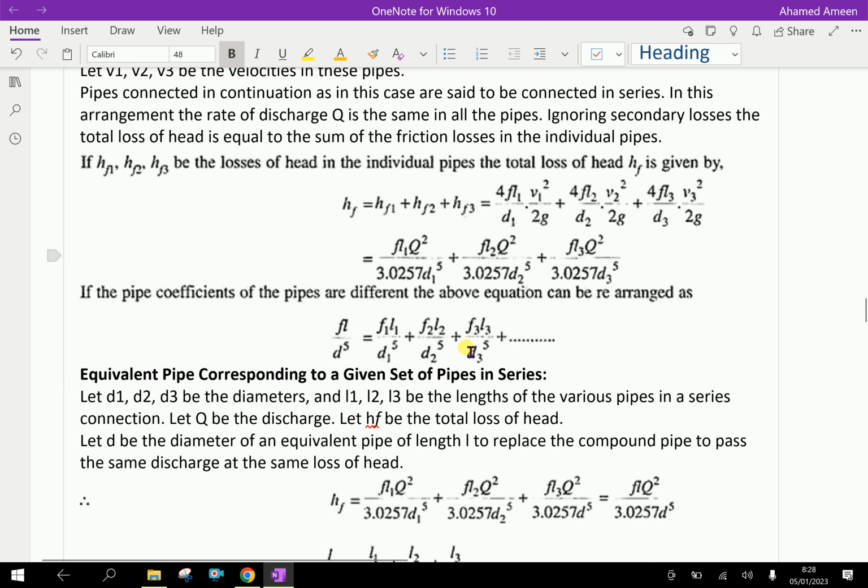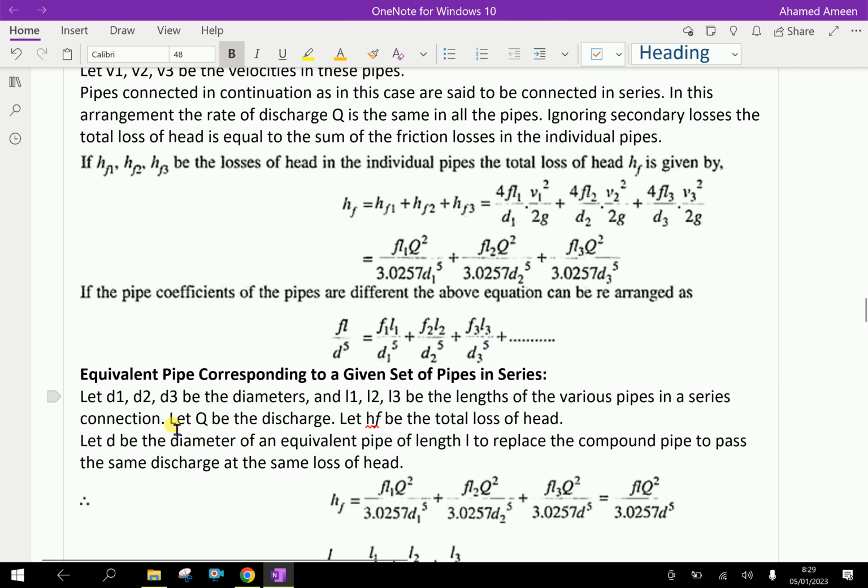This is called the equivalent pipe corresponding to the given set of pipes in series. That means we use this general expression, FL over D to the power 5, equal to F1L1 over D1 to the power 5, plus the same for the second pipe and the third pipe.